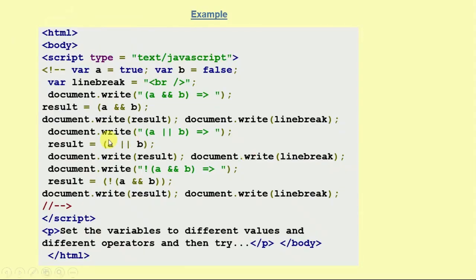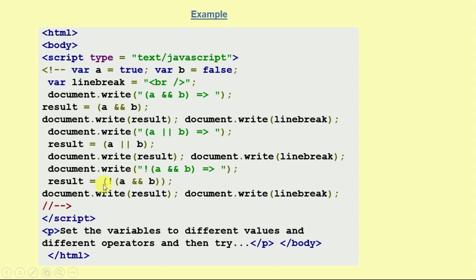As we can see in this example, there is a script type JavaScript, and variable a is equal to true and variable b is equal to false. Then a variable for a line break, and inside that we are printing a and b, storing the result of a and b here. So here we are printing the result with document.write and a line break. Similarly, a or b, and the result is stored in a or b, and here logical not of a and b.